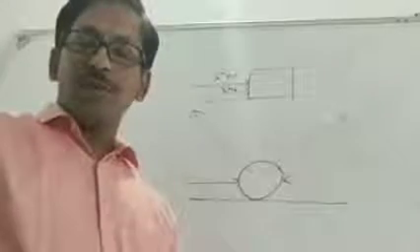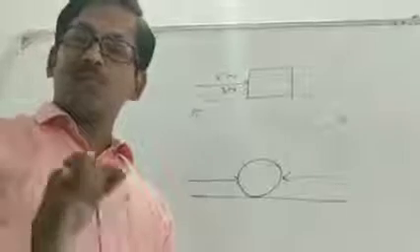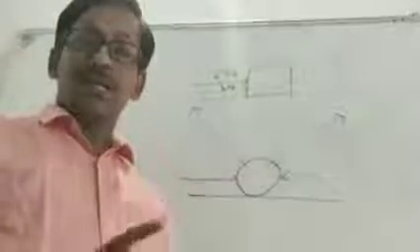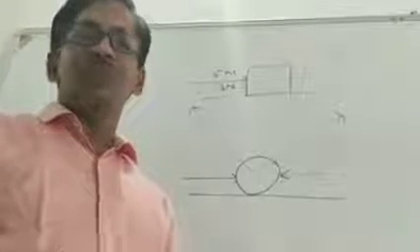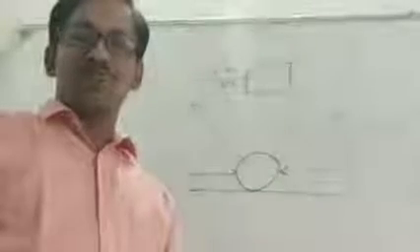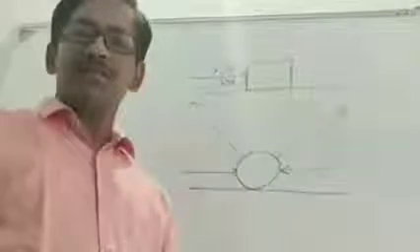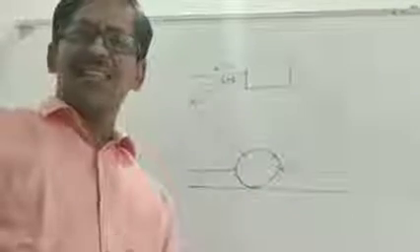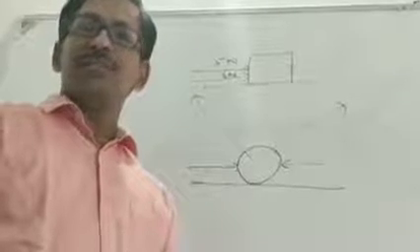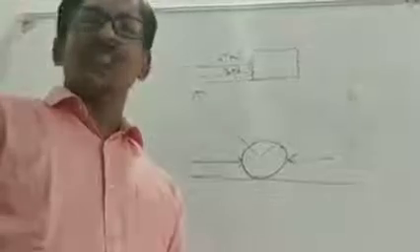I will give some examples of vector quantities: force, velocity, acceleration, electric field, magnetic field. They are vector quantities. Scalar quantities are the mass, length, time, temperature, electric current. These are all scalar quantities.